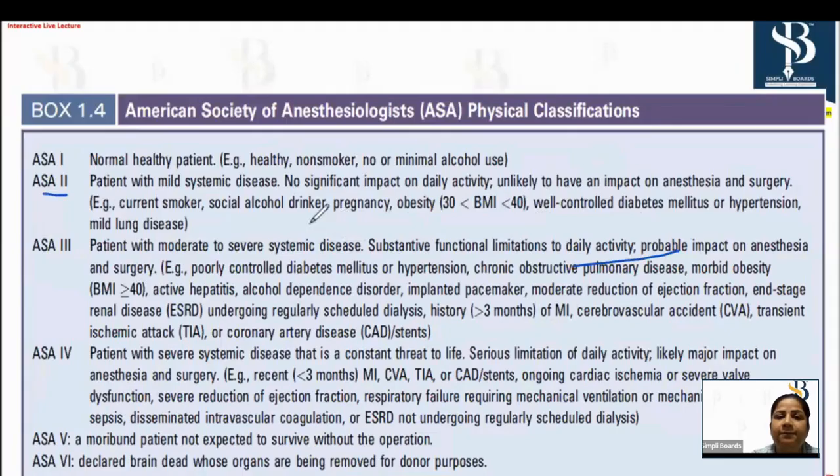Then pregnancy, obesity. So well controlled diabetes, hypertension, mild lung disease, current smoker or alcohol drinker. These all are ASA 2.